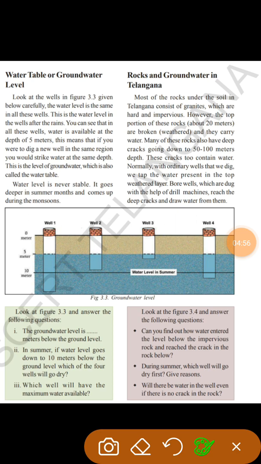Many of these rocks also have deep cracks going down to 50 to 100 meters depth. These cracks too contain water. With the ordinary wells that we dig, we tap the water present in the top weathered layer. Bore wells, which are dug with the help of drilling machines, reach the deep cracks and draw the water from them.